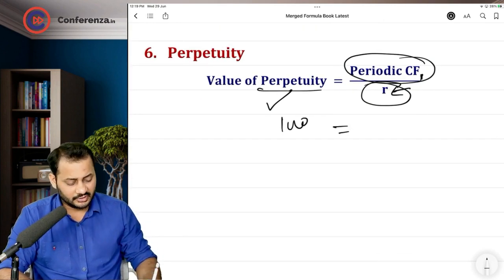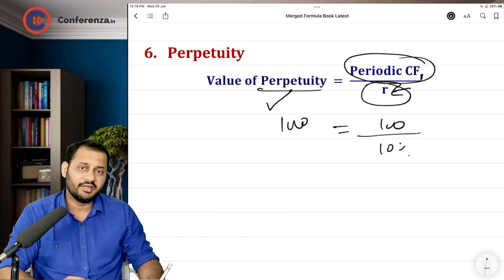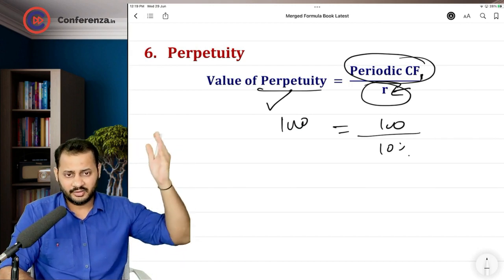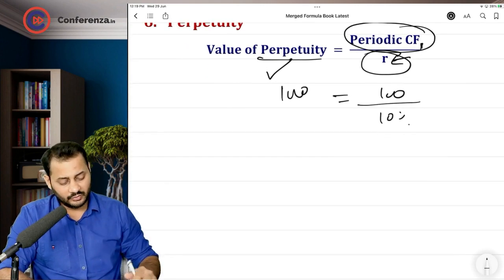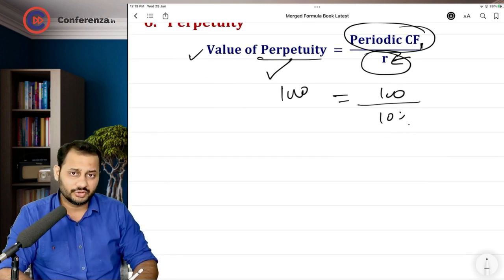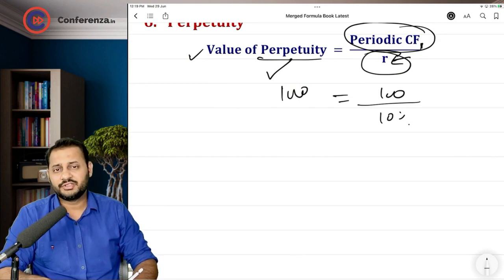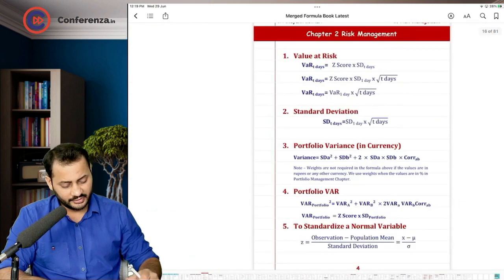If I invest 1000 rupees at 10%, I will be getting 100 rupees every year. So 1000 multiplied by 10% will give you 100. 100 divided by 10% will give you the current investment that you want. Now this same concept will be used in our next security valuation's first formula. Okay, I will talk about it later on.